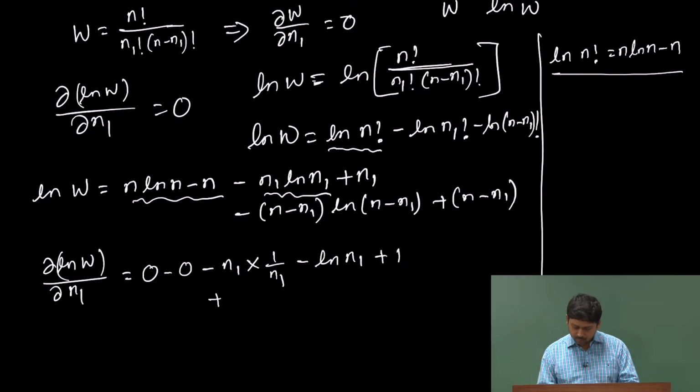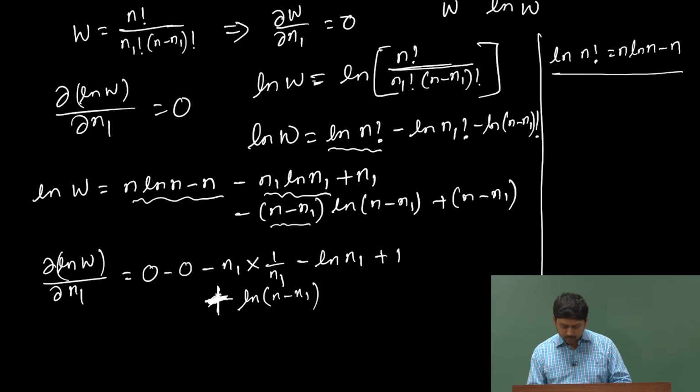Now, this quantity, this term I have a minus. Now, this has n minus n 1. So, the first one will give me 0 and the second one will give me minus 1, and minus minus will actually become plus, so plus ln n minus n 1.